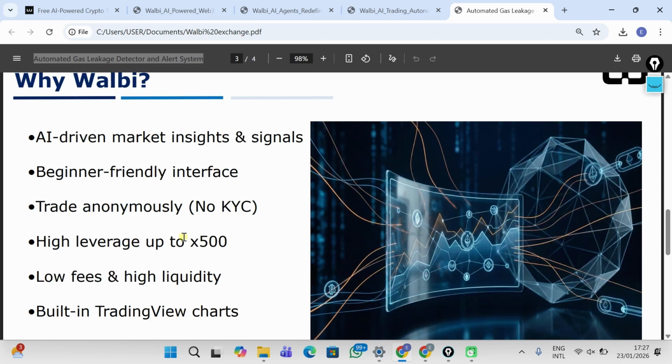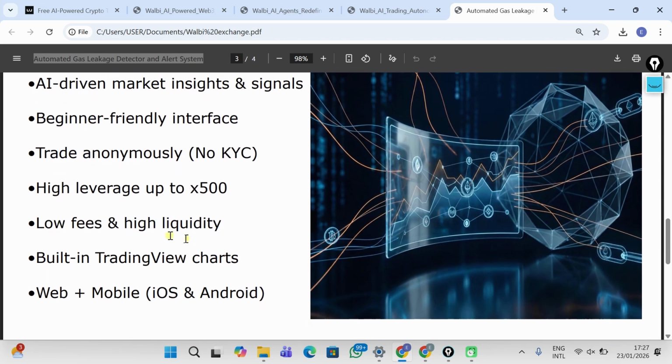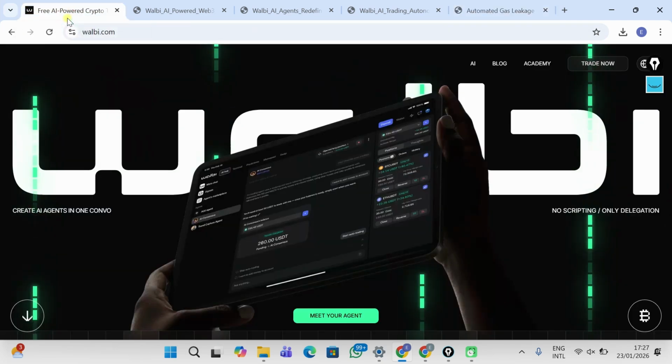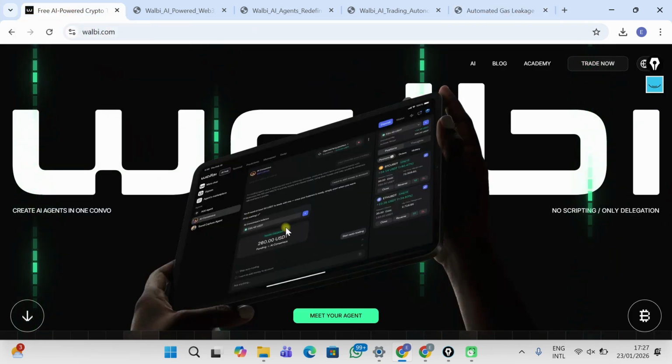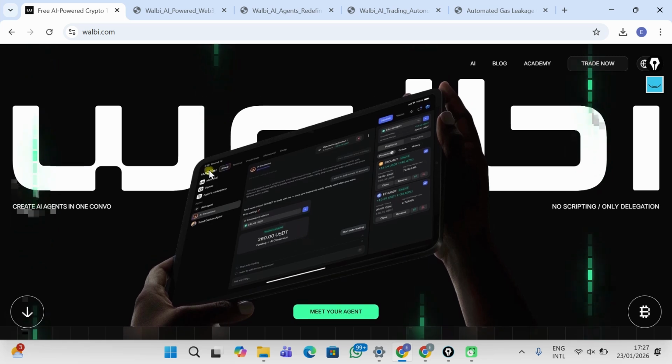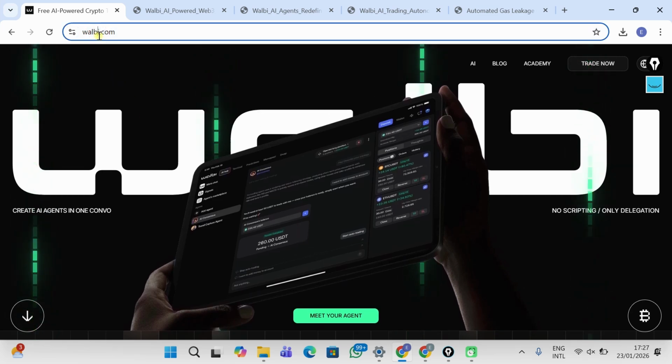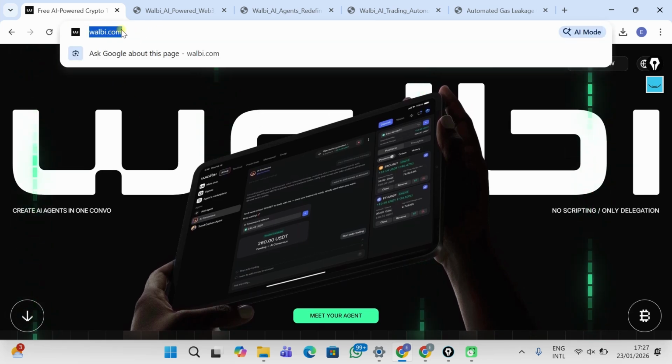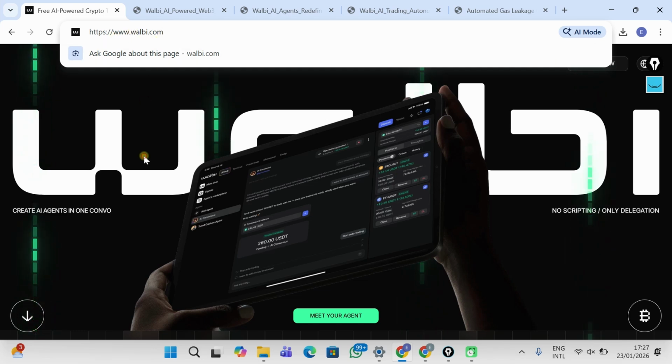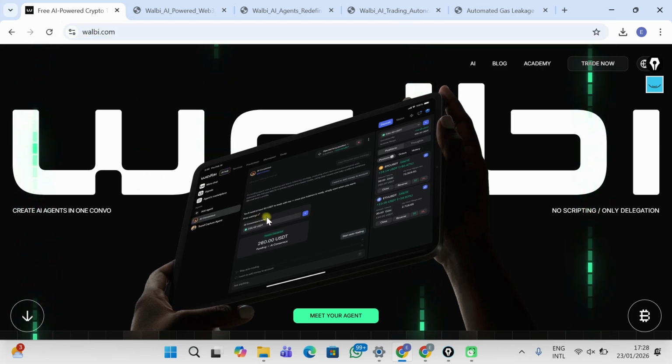I'm going to walk us now into the platform so we get to see how the interface looks. This is what you are going to see when you open Walbi for the first time, as you can see on the website walbi.com. So let's get started. Now this is what you see, like I mentioned, for the first time. All you have to do is click on meet your agent.